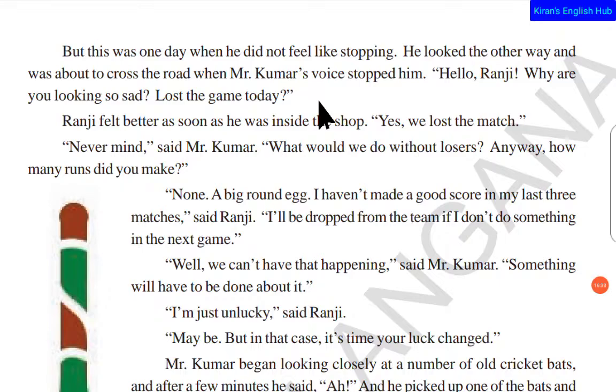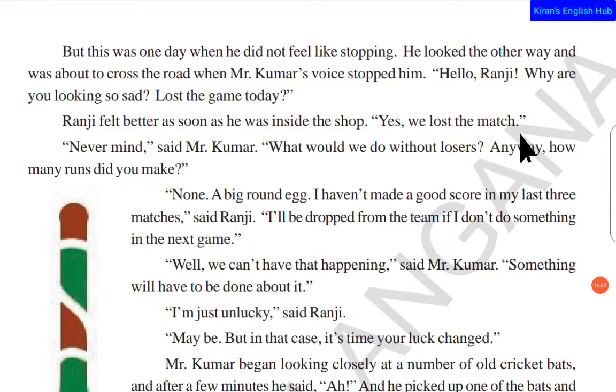Lost the game today? So immediately Mr. Kumar got the information looking at his face, and asked this question, did you lose the game again today? Ranji felt better as soon as he was inside the shop. "Yes, we lost the match." As soon as he got into the shop, as soon as this Mr.